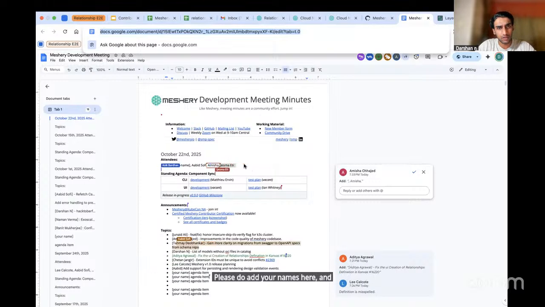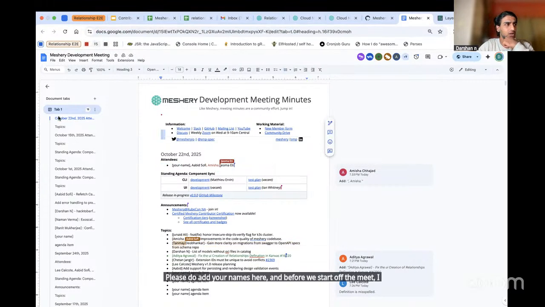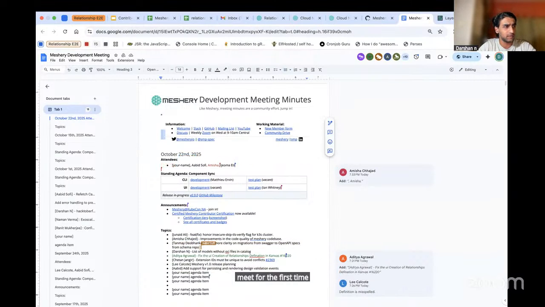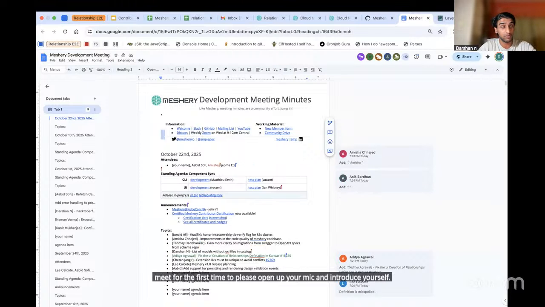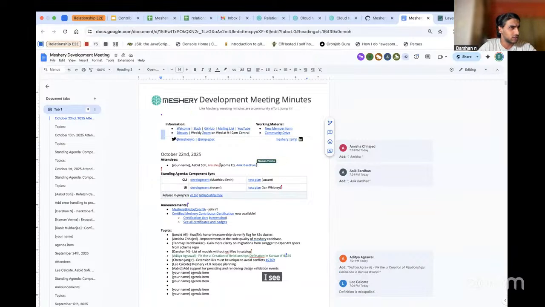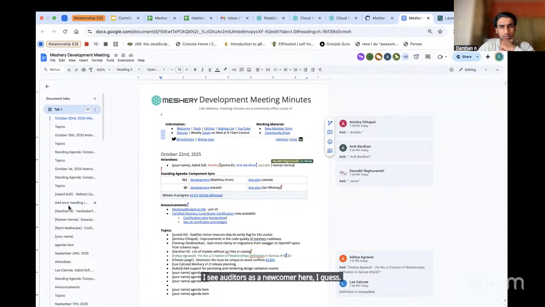And before we start the meet, I request any newcomers here who are attending the meet for the first time to please open up your mic and introduce yourself. Talk about what brought you to Meshery and what tech stack you're currently working on. I see Aditya is a newcomer here, I guess. Aditya, can you? Hello. Yeah, sure.